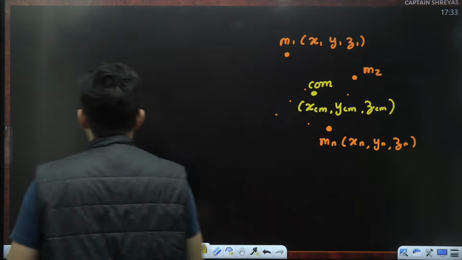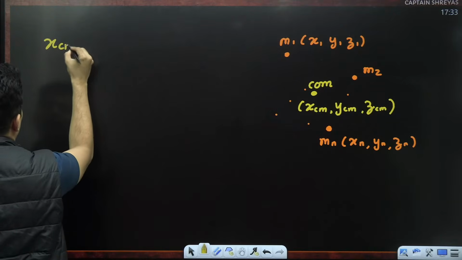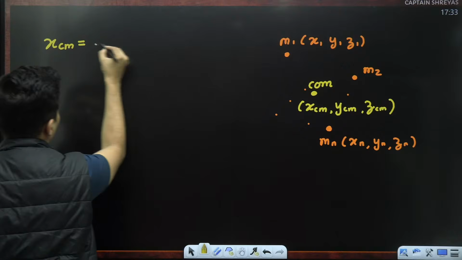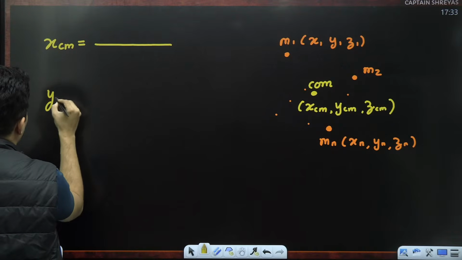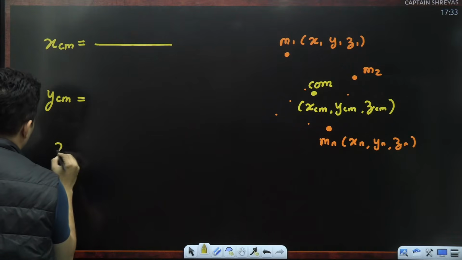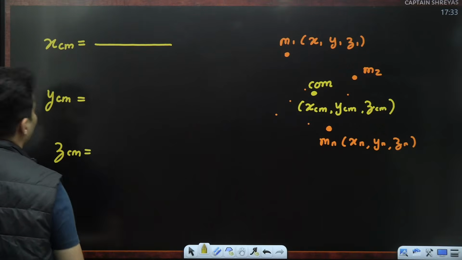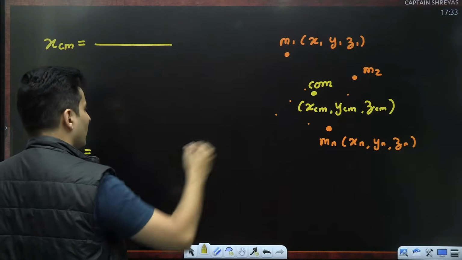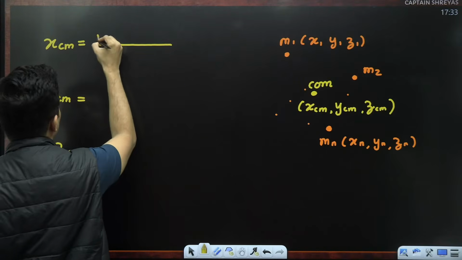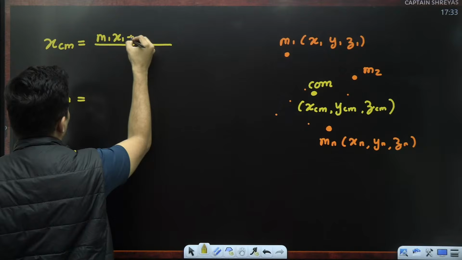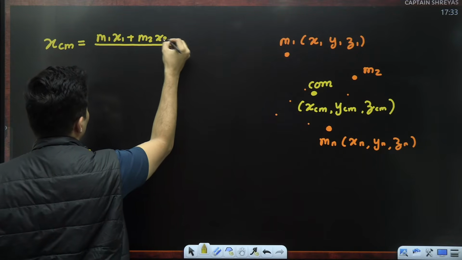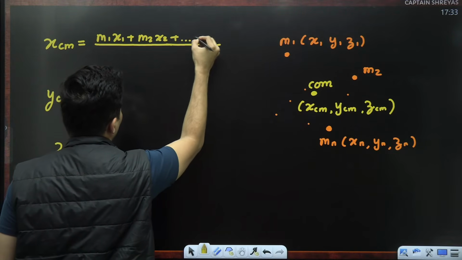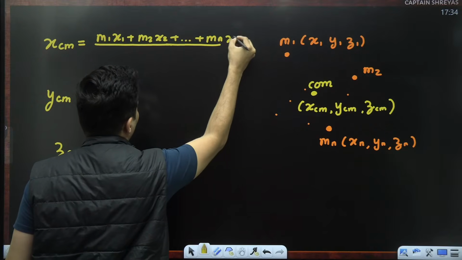Okay. So the x coordinate of the center of mass will be given by, and similarly the y coordinate and the z coordinate of the center of mass. Here, instead of m1 x1 plus m2 x2, it will continue for n number of terms. So m1 x1 plus m2 x2, it will continue till the last term, which is mn xn.